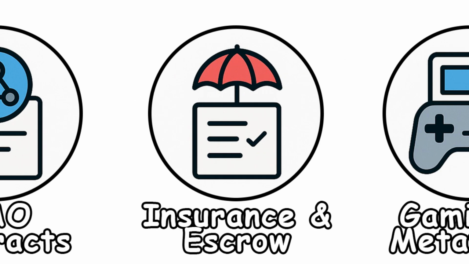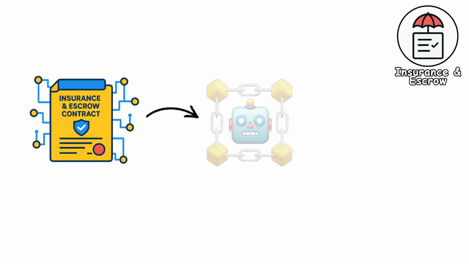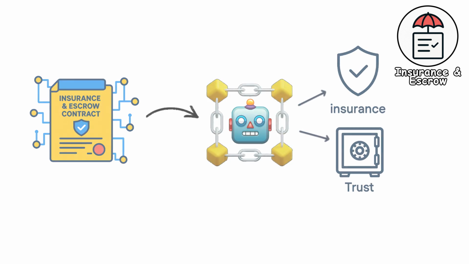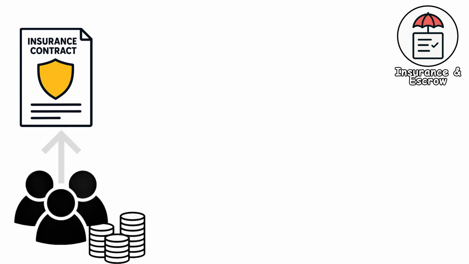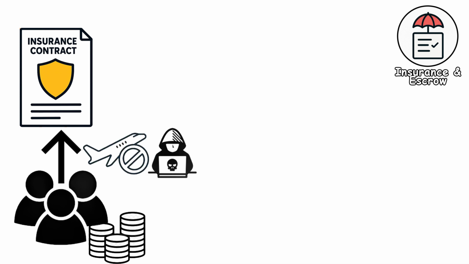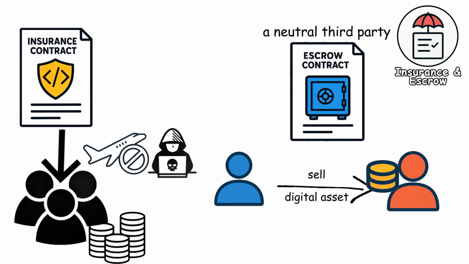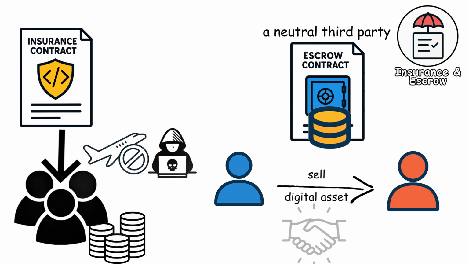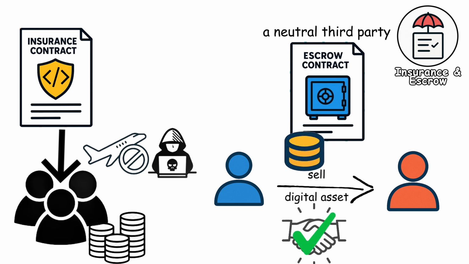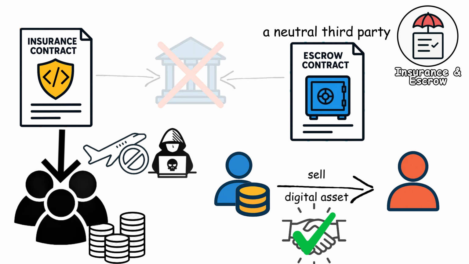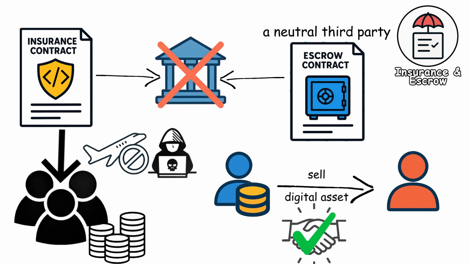Insurance and escrow contracts. Insurance and escrow contracts use blockchain automation to handle risk and trust. In insurance contracts, users pay premiums into a pooled smart contract. When a predefined event occurs, such as a flight delay or a protocol hack, the contract automatically pays out claims to eligible users based on the rules coded inside. Escrow contracts, on the other hand, act as a neutral third party in transactions. For example, if one user sells digital assets to another, the funds are locked in escrow until both sides meet the agreed conditions. Once verified, the contract releases payment or assets. These systems eliminate the need for intermediaries by enforcing agreements with code.